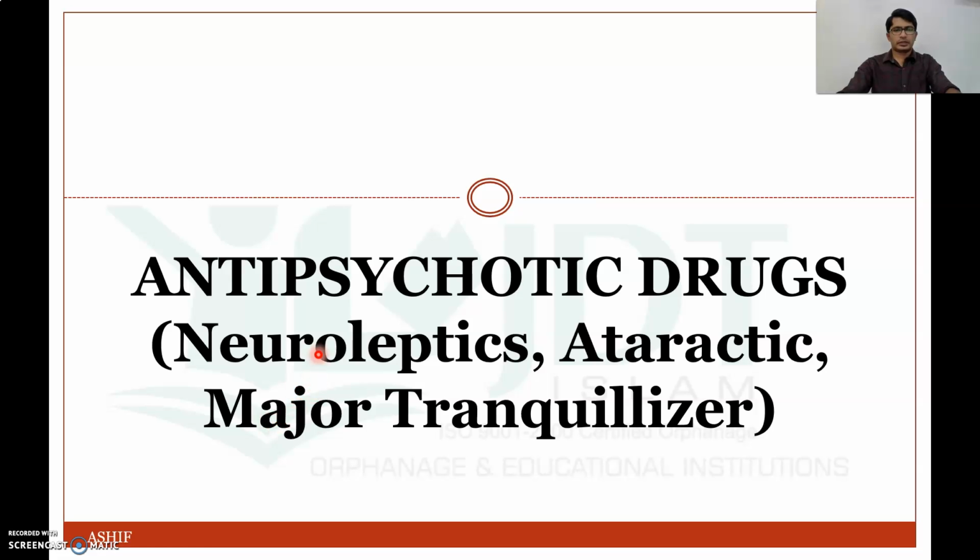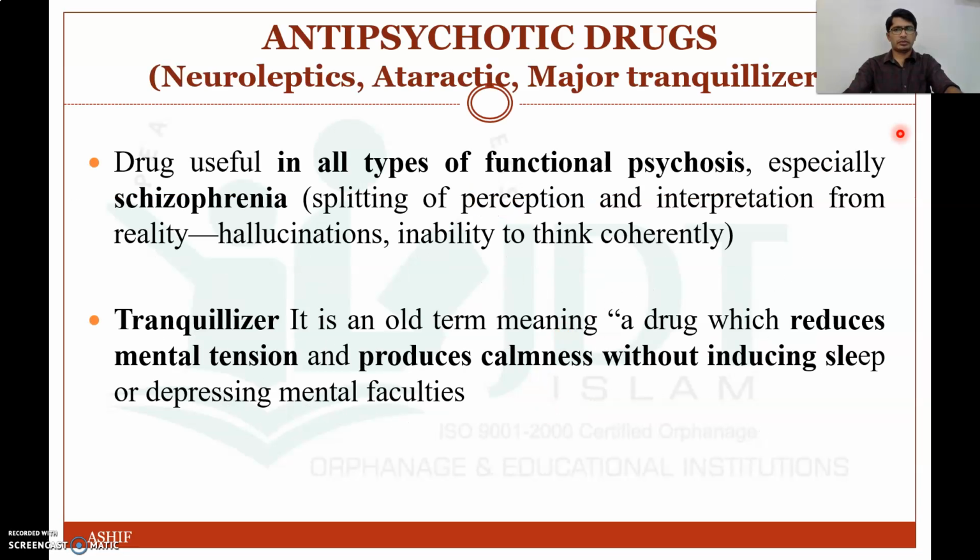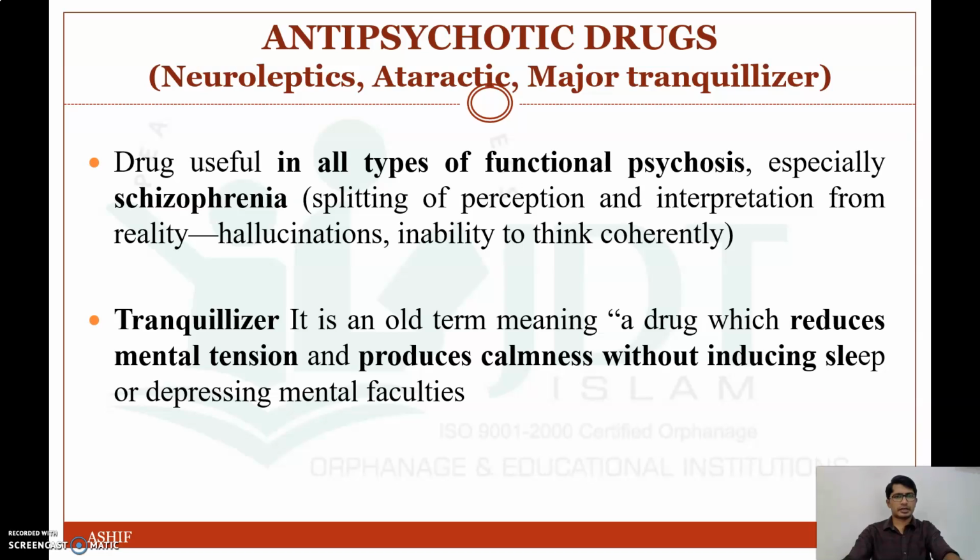In this video, we will discuss antipsychotic drugs. These are also known as neuroleptics, ataractics or major tranquilizers. So let's start with the definition of antipsychotic drugs. These are the drugs which are useful in all types of functional psychosis, especially for the treatment of schizophrenia.